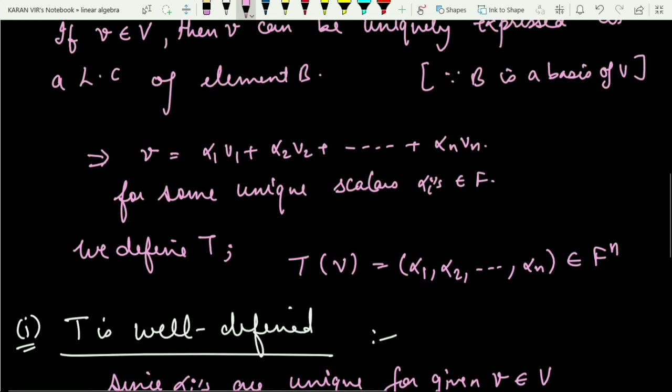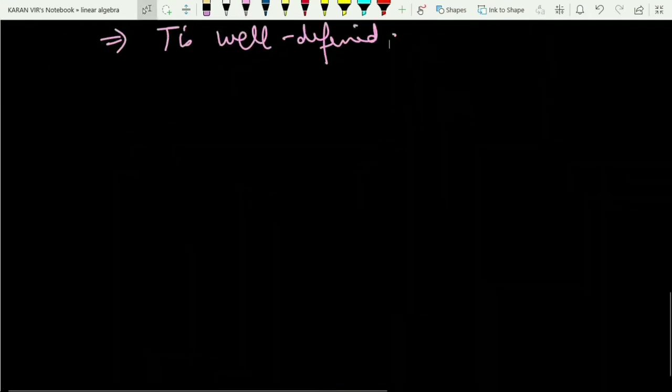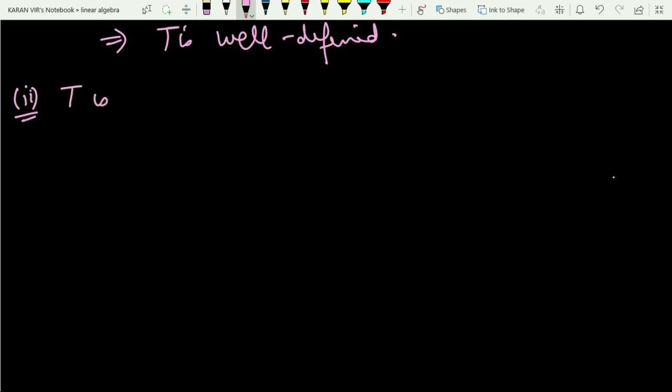Now I have to prove this map to be an isomorphism, that is, one-one and onto. First of all, let me prove that T is linear, because in the definition of isomorphism we use the word linear transformation. So that is the second part: T is linear, and we already know how to prove linearity.